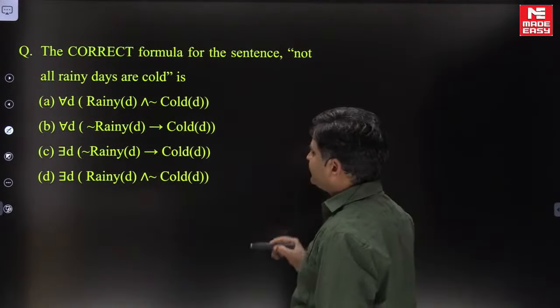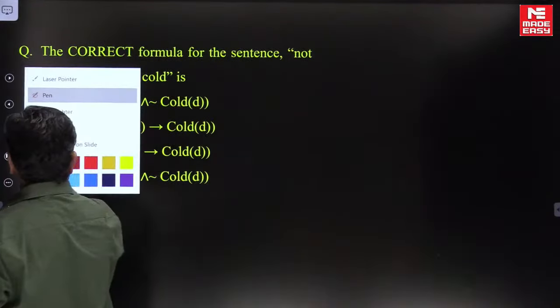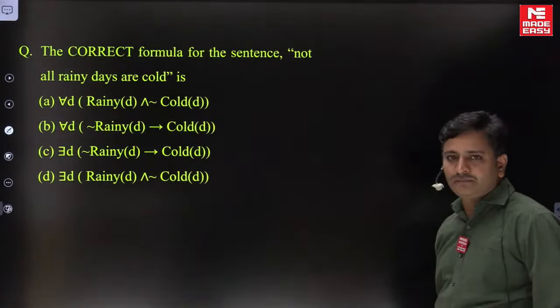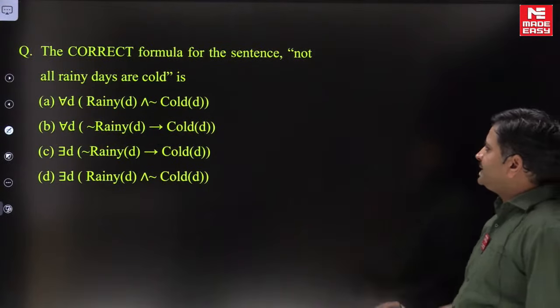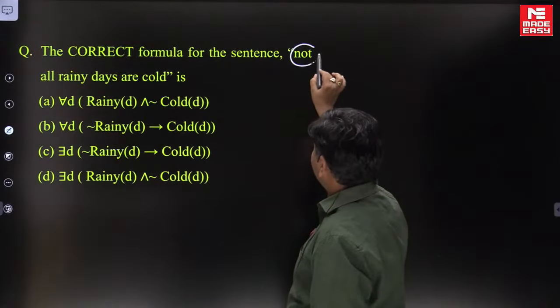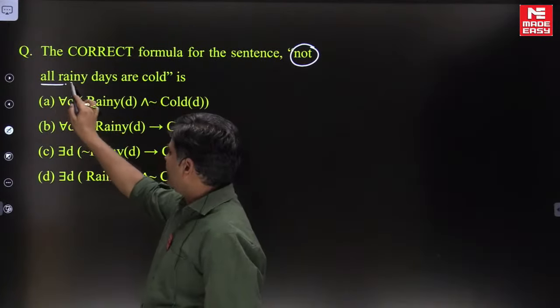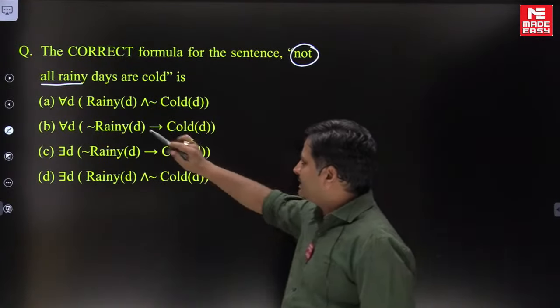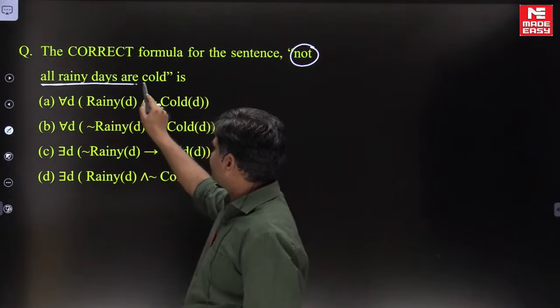Not all rainy days are cold. See friends, whenever they are using not before all, first ignore that not and try to construct the first order logic statement for this one, friends.